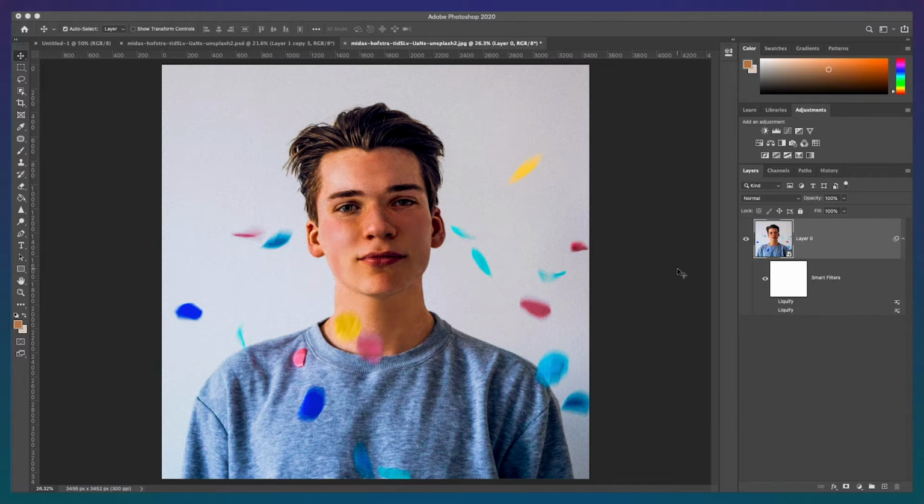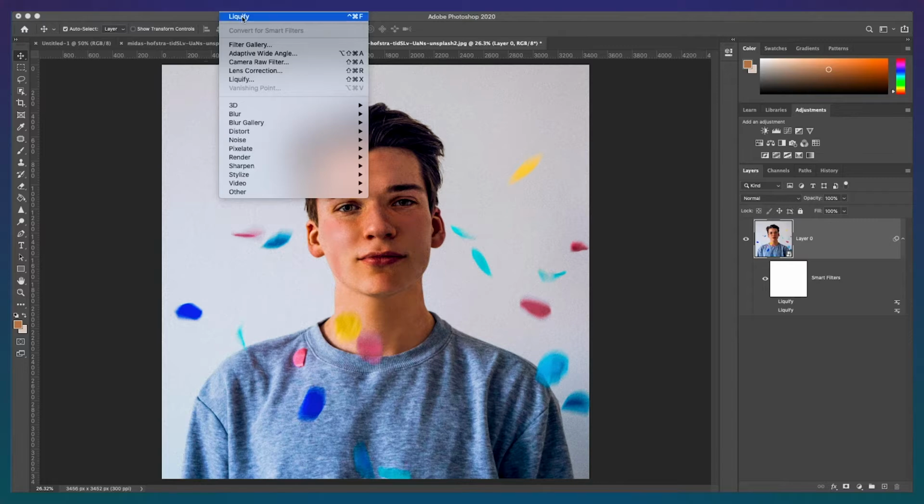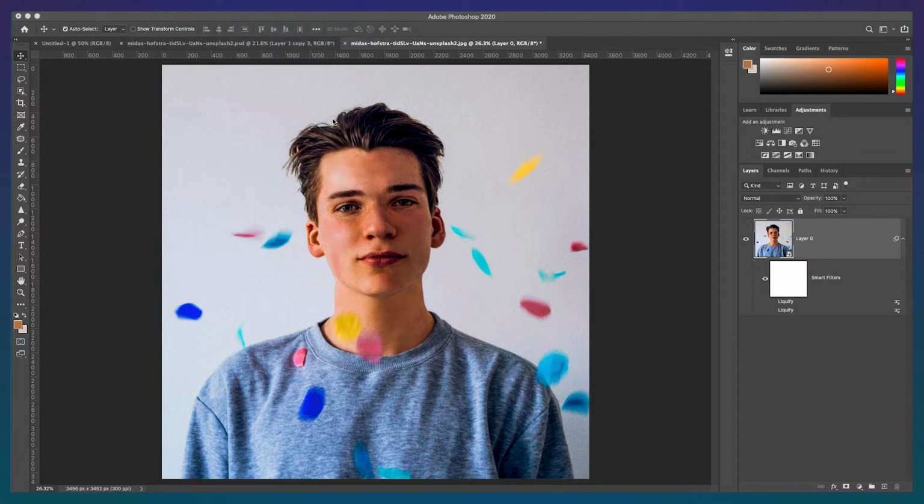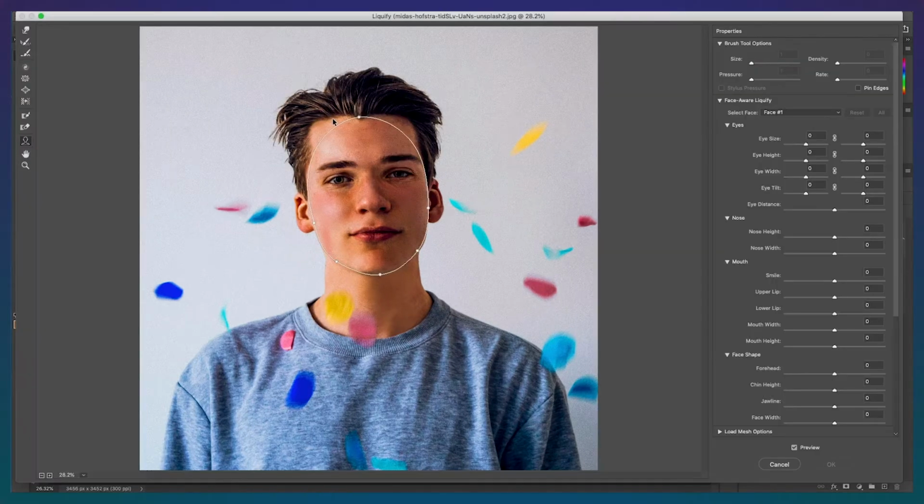The first step is to turn your image into a smart object. This way, any changes made can be undone or adjusted after. I've already completed this step, but you can do so by right-clicking on the image thumbnail and clicking Convert to Smart Object. Then, go to Filter and Liquify. Photoshop should recognize a face and open Liquify with the Face Aware tool automatically. If not, you can click on the face symbol.